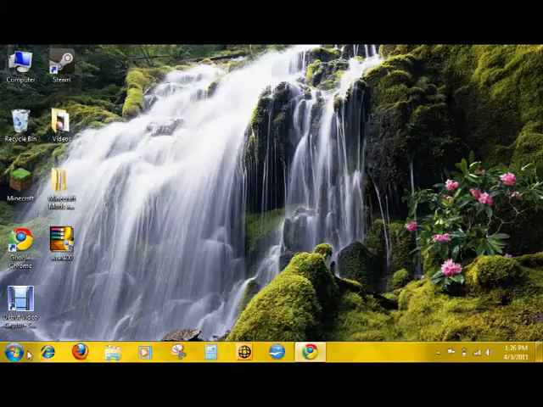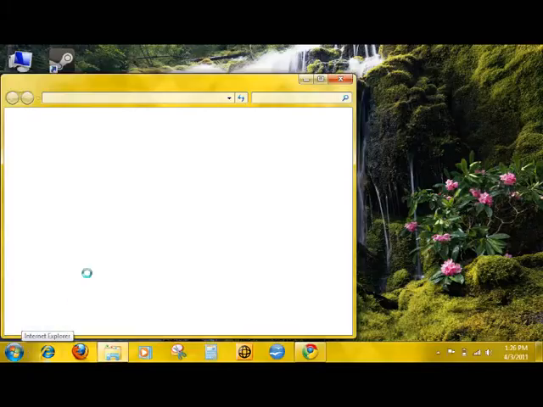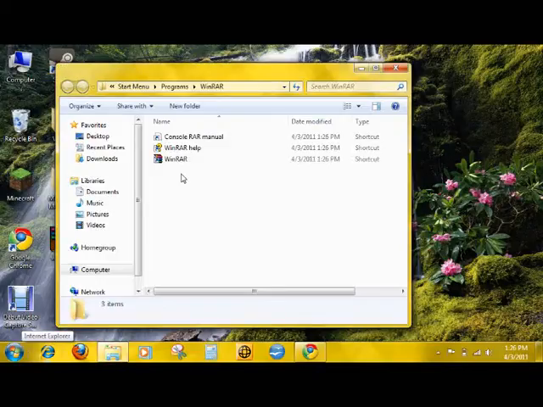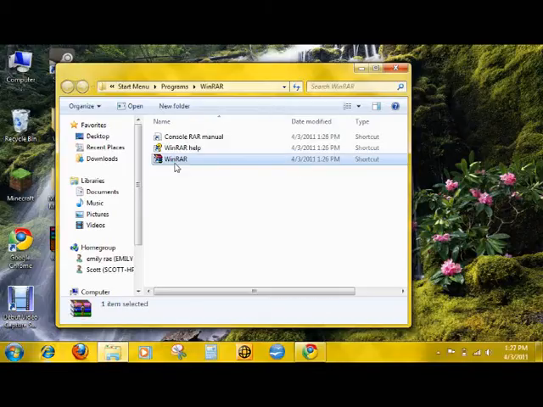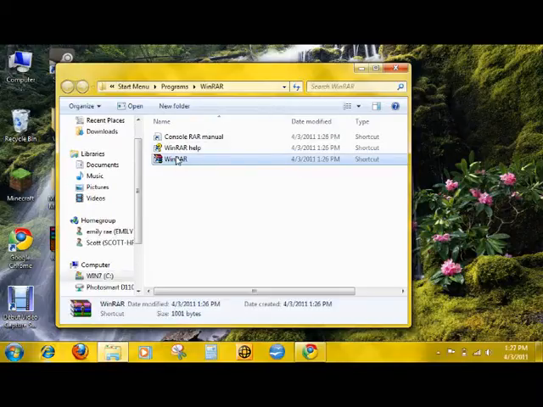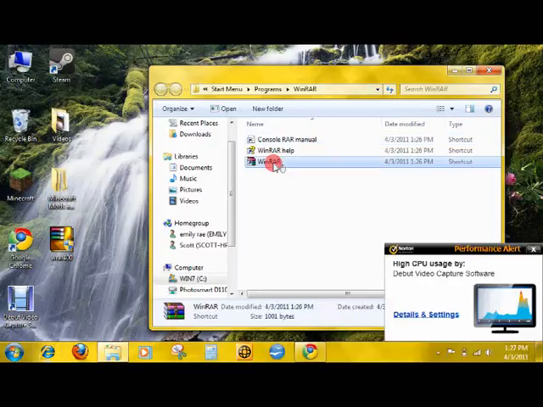Now you can go to your... what is going on here? Okay. See, now you have this one here, the WinRAR. This one works for the archiver tool.